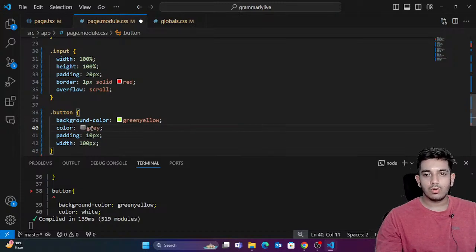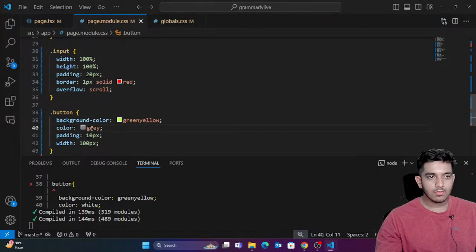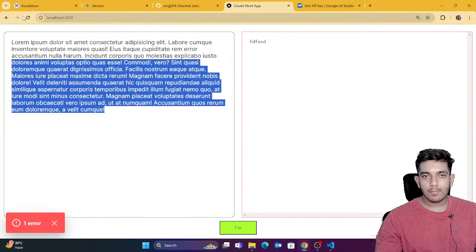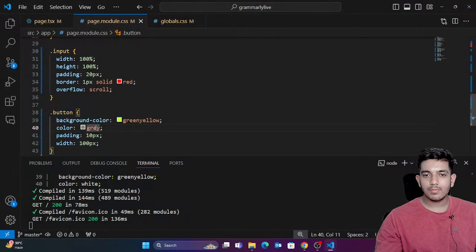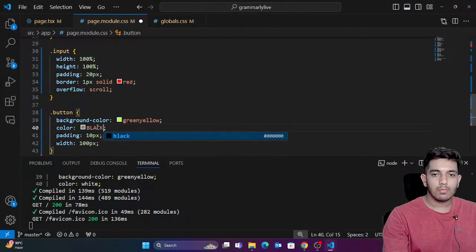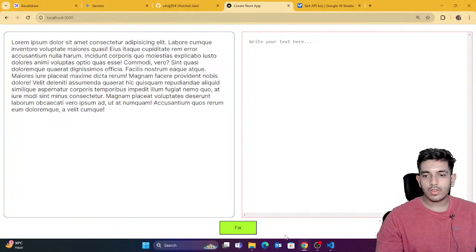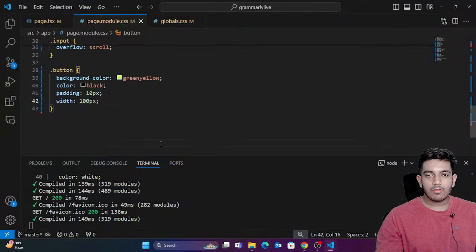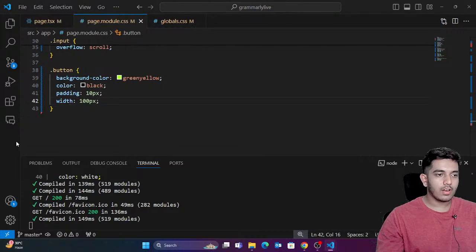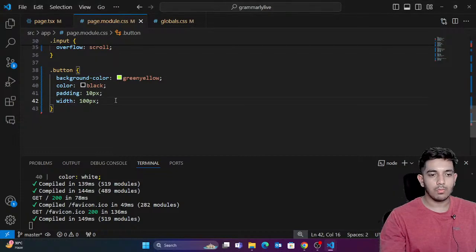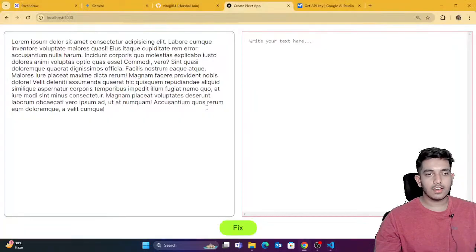So you can see that the button is a little bit better. Let me just make it black. Okay, black color. Perfect. So you can see that this is the black color. And now after this, I'm just going to remove the border and let me make the border proper. This would be done. You can see that now it's done.